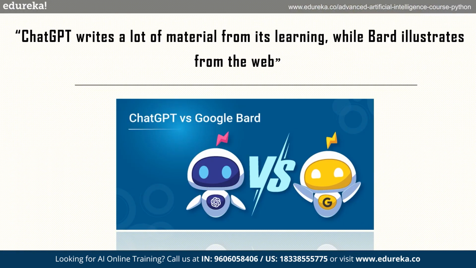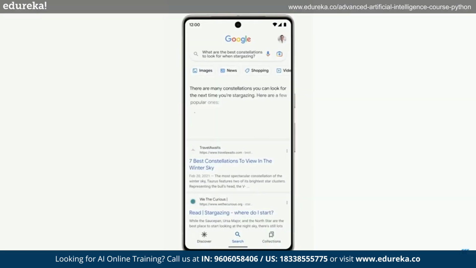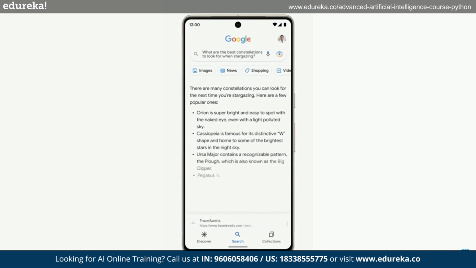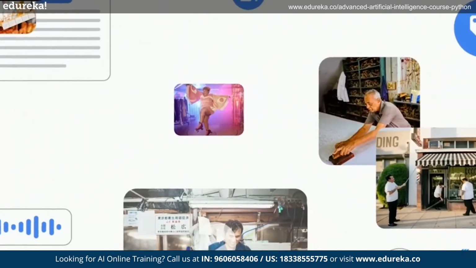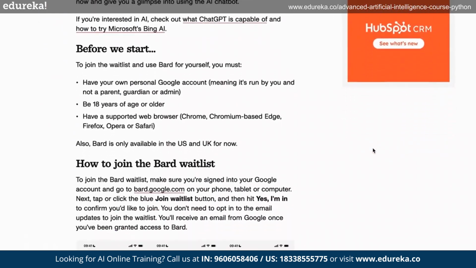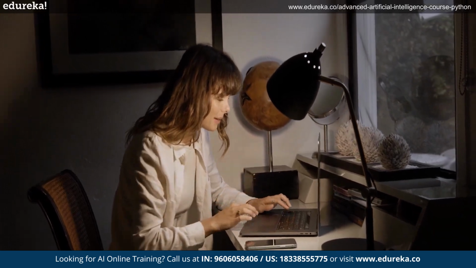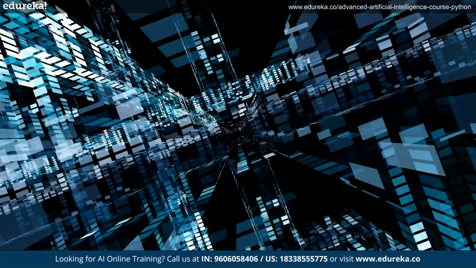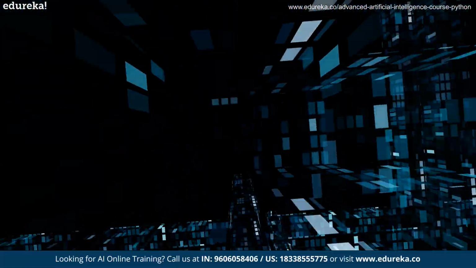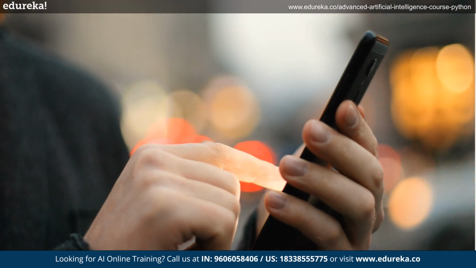The next point of difference is that Bard may draw from the web, while ChatGPT can write a lot of material from its pre-training. Just like you can ask questions with ChatGPT right now, users will be able to ask Bard questions on a variety of topics such as recipes, party planning advice, or historical occurrences, and many such. The primary difference is that Bard may use real-time data from the internet to get a response, which is tempting. When it comes to current affairs and research, Bard will possibly present more accurate and current information. Bard is meant to be a more sophisticated personal assistant than ChatGPT, but unexpected errors can always call its reliability into question.